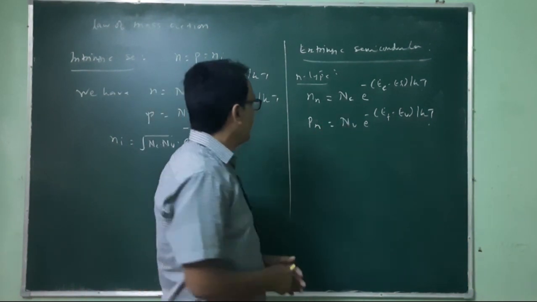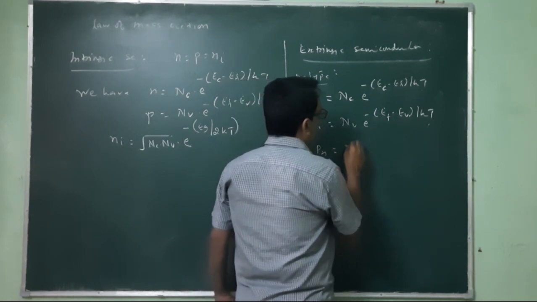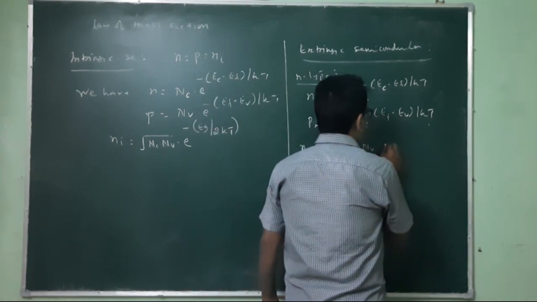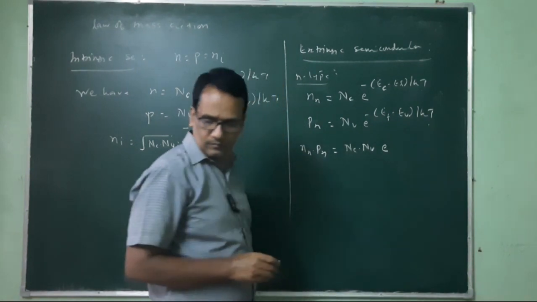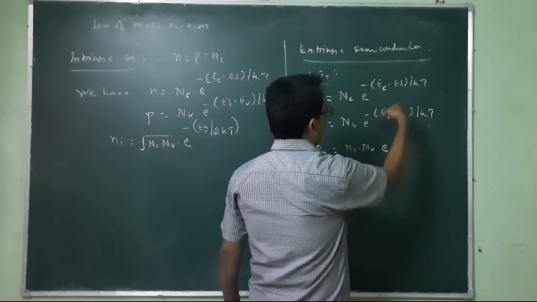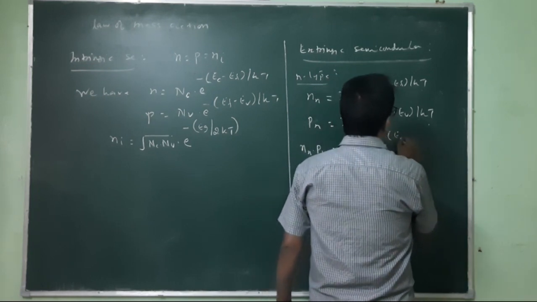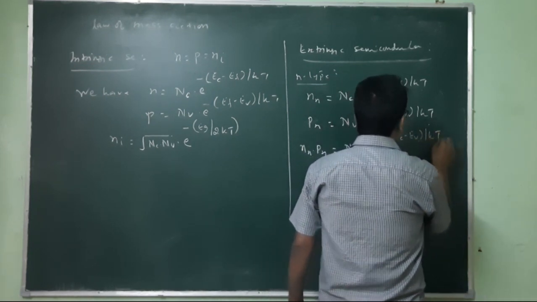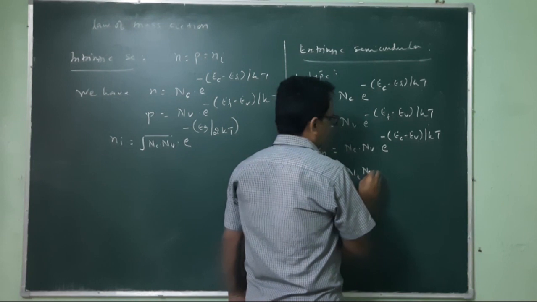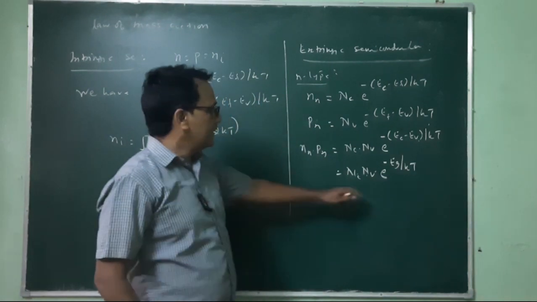So this Nc and Nv will be used here. So Nn multiplied by Pn can be written as equivalent to Nc Nv and exponential of... this is with minus sign and this is with plus sign, so this will be cancelled out, and this is equal to exponential of (Ec minus Ev) by kT, and this is equal to Nc Nv multiplied by exponential of minus Eg by kT, where this Eg is equivalent to Ec minus Ev.